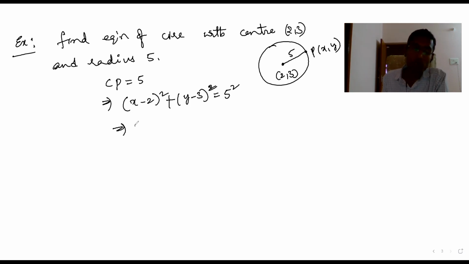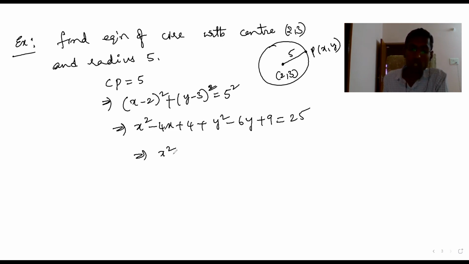If you want, you can simplify. What you get? x square minus 4x plus 4 plus y square minus 6y plus 9 is equal to 25. So if you bring this side, of course, you can put in standard form. What is that? x square plus y square minus 4x minus 6y plus 13 minus 25.